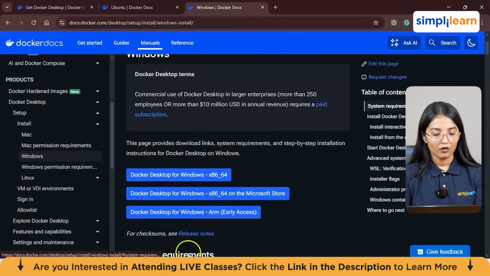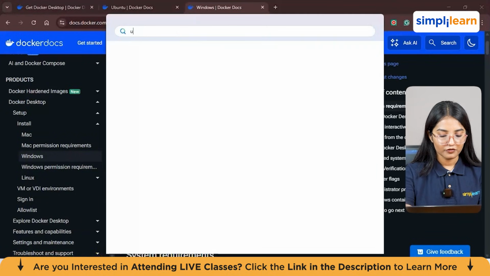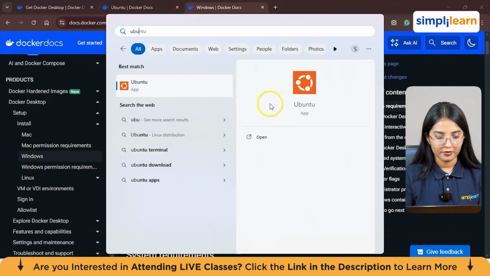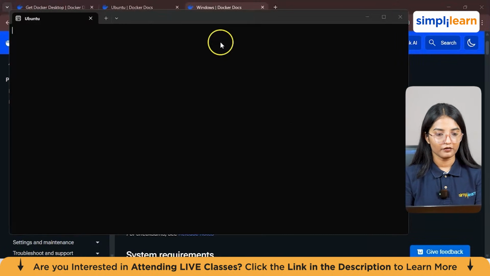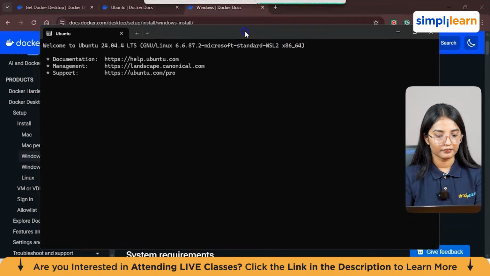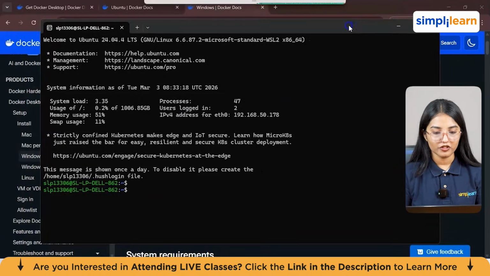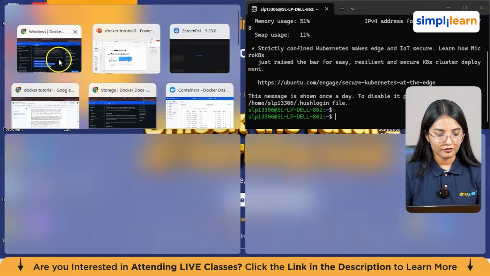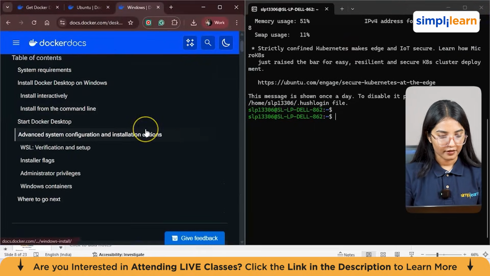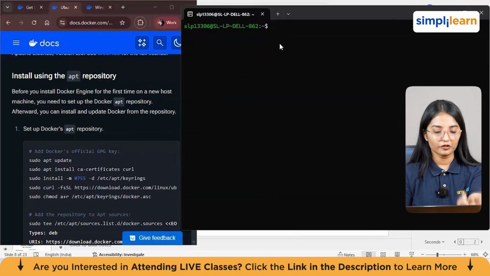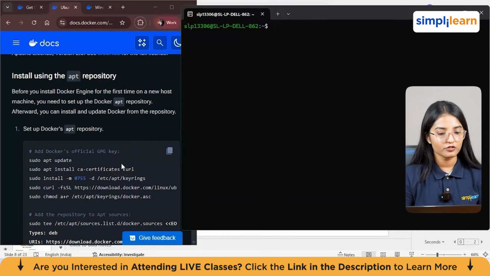That's it. Now, let's open Ubuntu in our system first. Let's search for the Ubuntu terminal and open it. All right, so here is our Ubuntu opened. Let's get started with the installation. I'll show you from here itself. As you can see, we have the Ubuntu terminal right here, and we'll be giving it a few commands to install Docker.